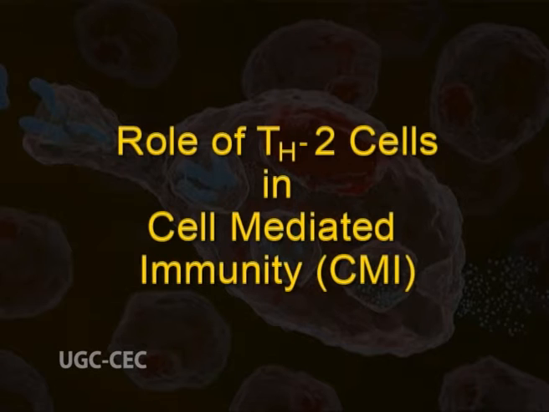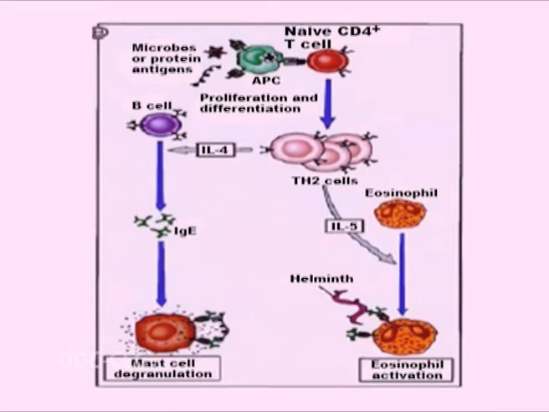Role of Th2 cells in cell mediated immunity. Th2 subset of CD4 positive T cells stimulates eosinophils rich inflammation and also limits the injurious consequences of macrophage activation. Th2 cells after activation produce IL-4, IL-5 and IL-10. IL-4 stimulates IgE antibody production while IL-5 activates eosinophils. This reaction is useful in defending helminthic infections.